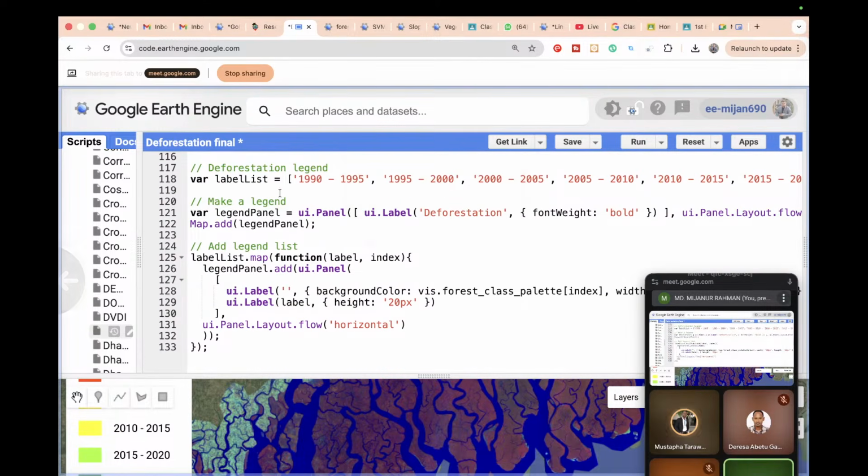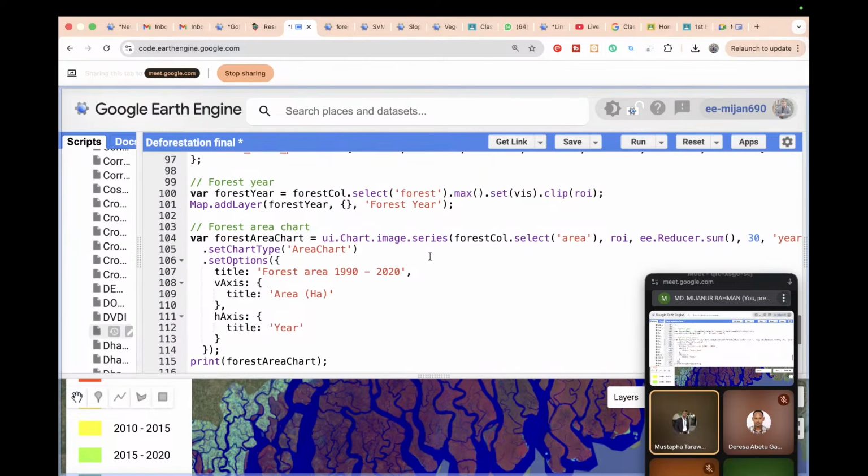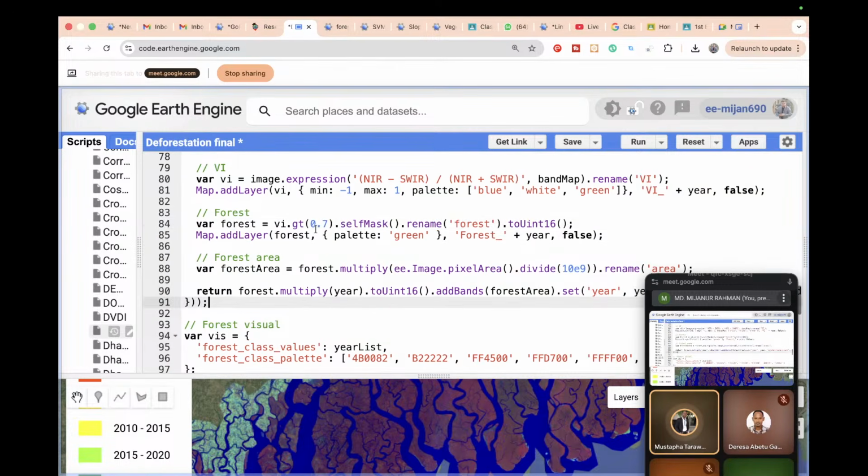Yes, if we take 0.7 for dense vegetation, is that applicable all over? Is it also applicable for any region? No, it's not applicable. It's not the standard value, but mainly greater than 0.7 or 0.6. Some places we find 0.6. It's indicating mainly dense vegetation for the forest. For the forest, we can use 0.6 to